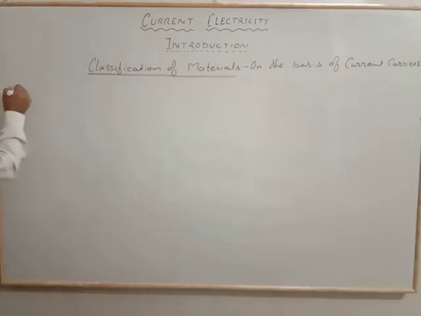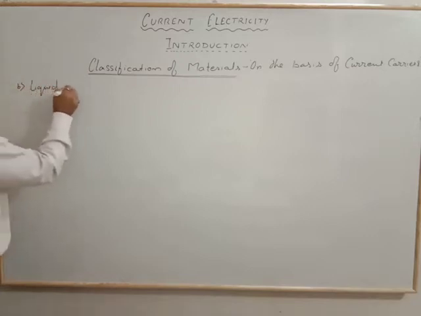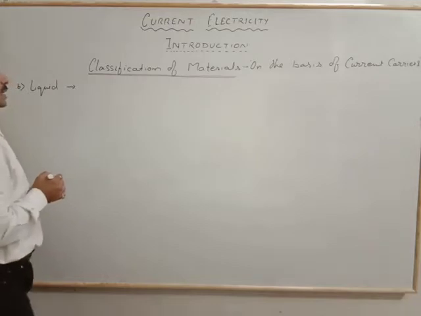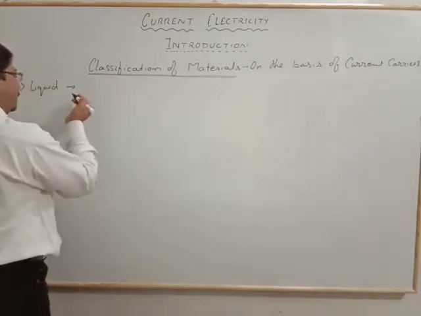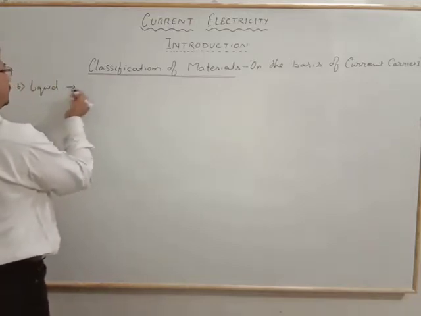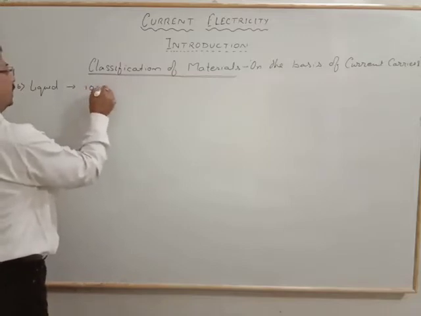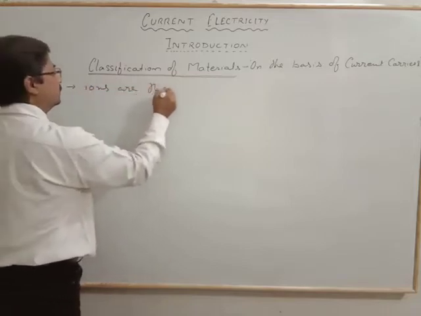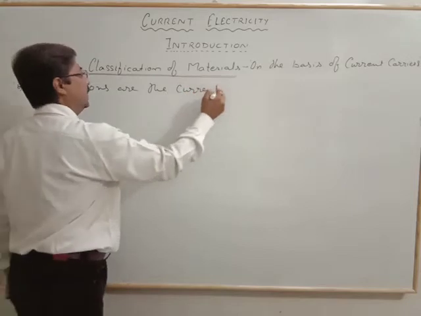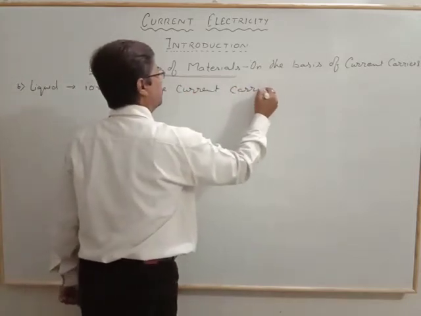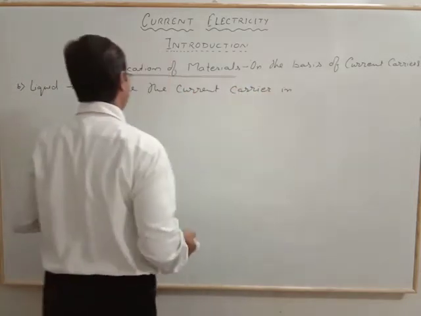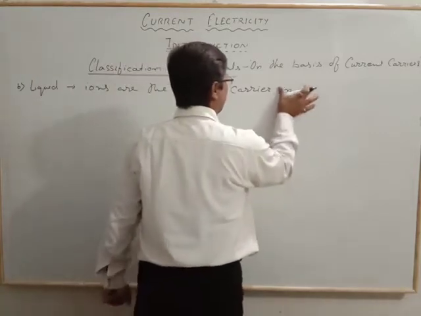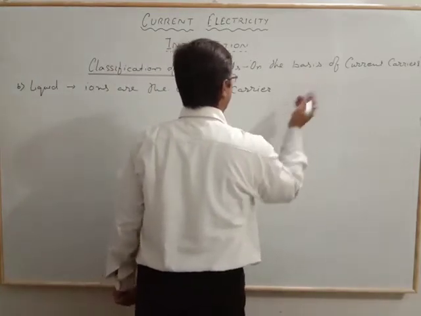Here, B is the liquid, and in a few liquids, ions are the current carriers. Ions are the current carriers in a liquid.